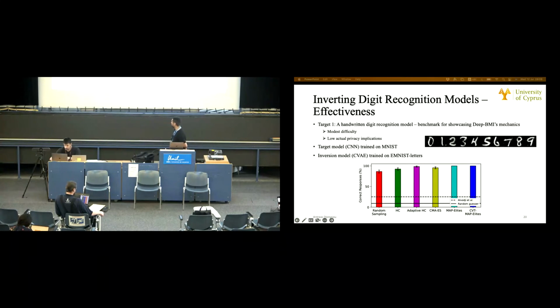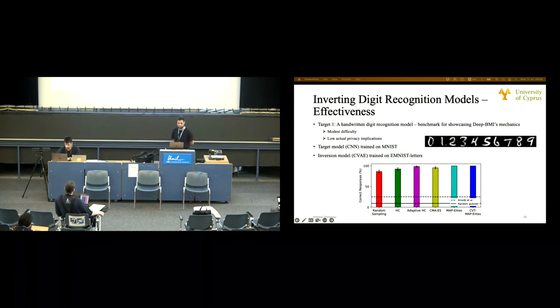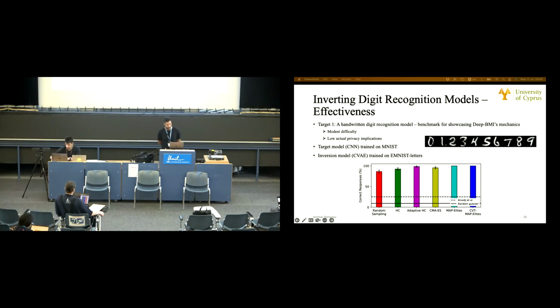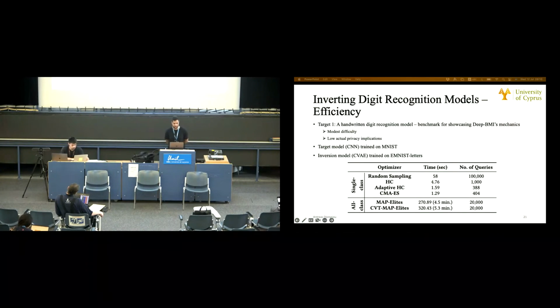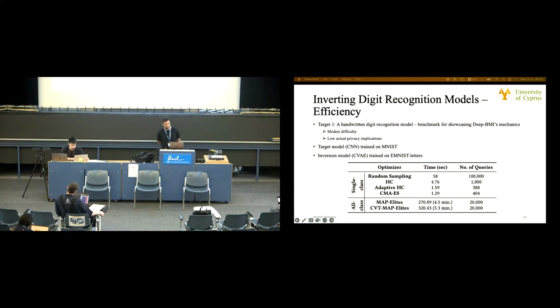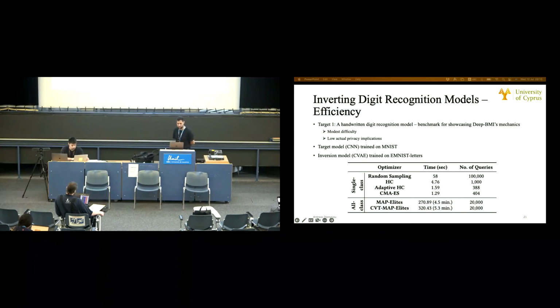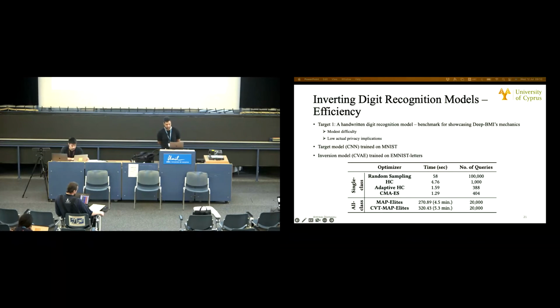Again, this graph shows the performance of our framework for each black box optimizer. You can see that all of them perform comparably well. MapElites and CVT MapElites achieve the best performance. We also present the efficiency results for our framework. For this setting, we can see that DPMI is actually highly efficient, managing to reconstruct samples in only 1.29 seconds for single class attacks and 4.5 minutes for all class attacks.